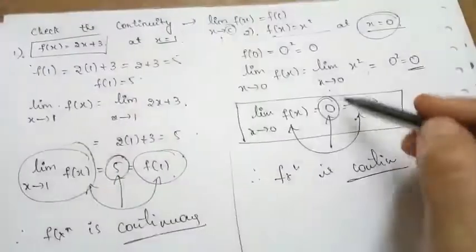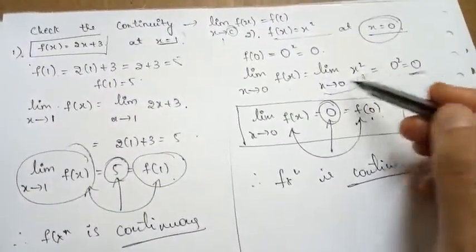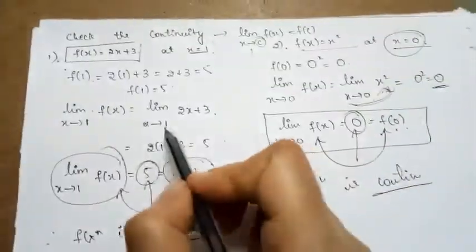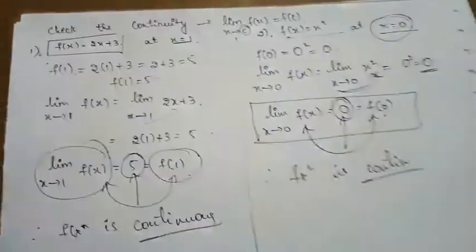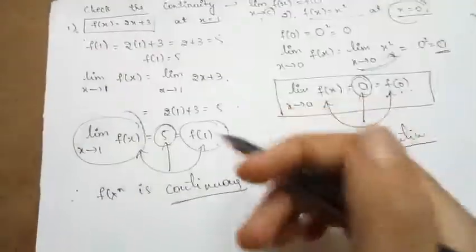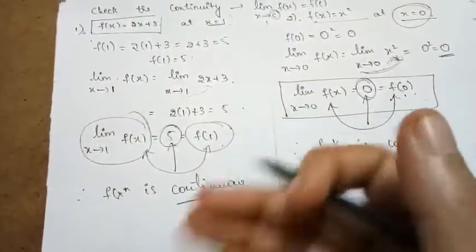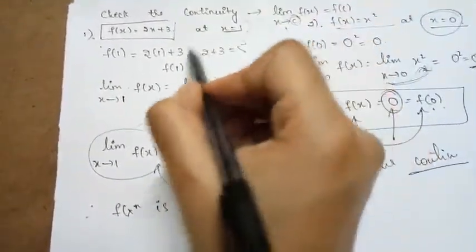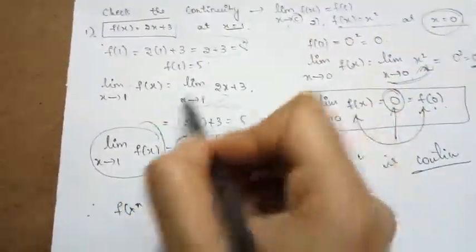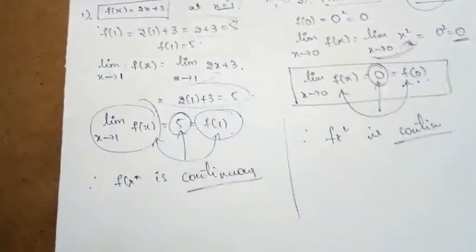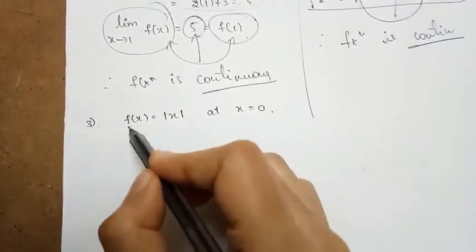So think before what I am saying here. Don't think in a random manner when I say applying the limit. So understand it and try to make out the difference between what is going on here and what is going on here.